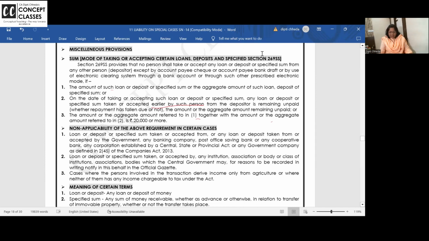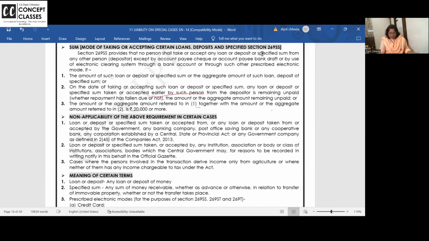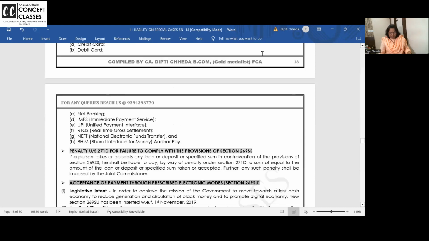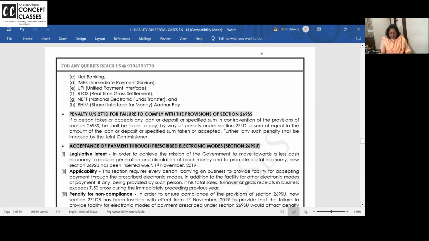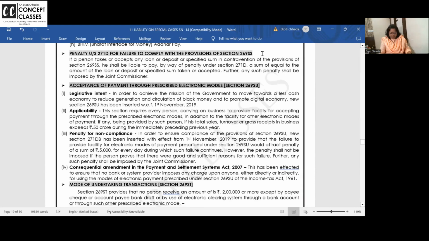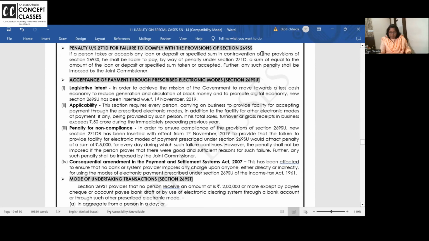This is not applicable if you receive the money from banks and government; those cases are theory. You can read. Penalty is levied. Same way, 269SU says if your turnover exceeds 50 crores in the immediately preceding previous year, then you should have electronic modes of payment.